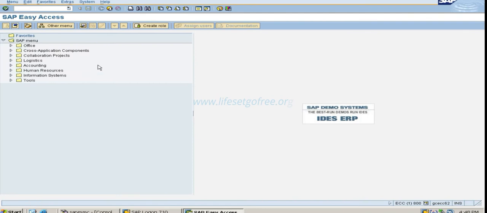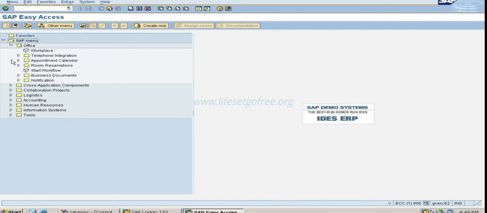Okay, so this screen will appear. This is the first SAP screen. Here you can see the SAP menu. All the options will be there.